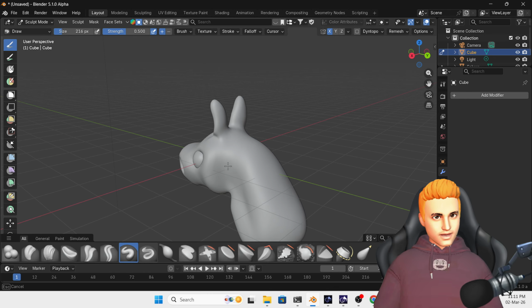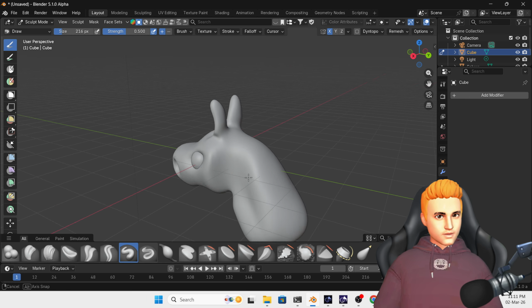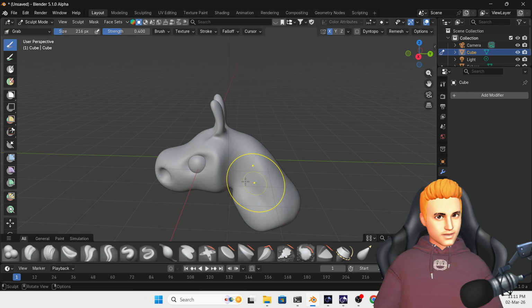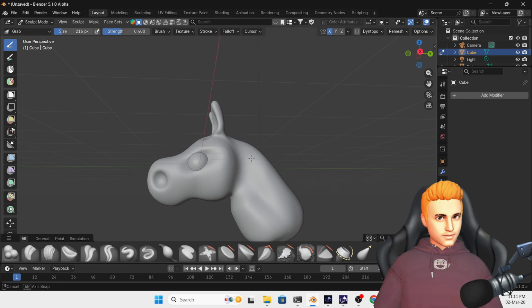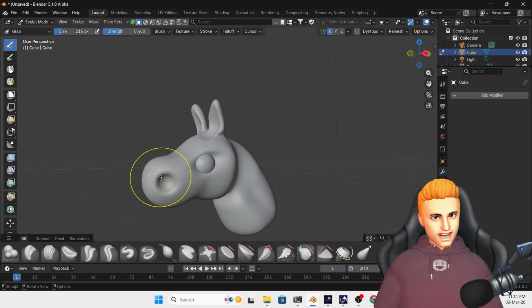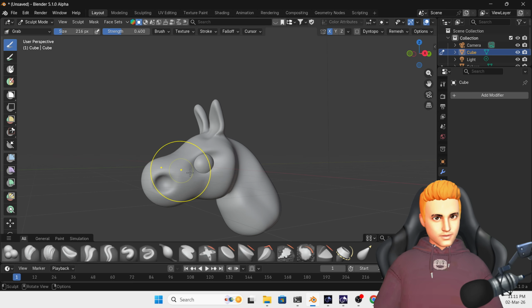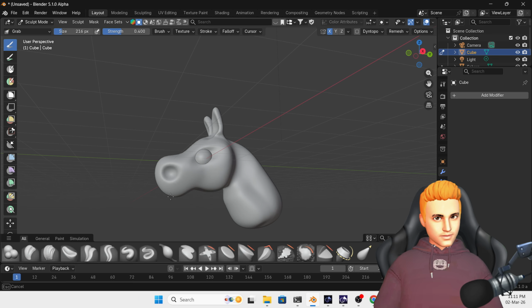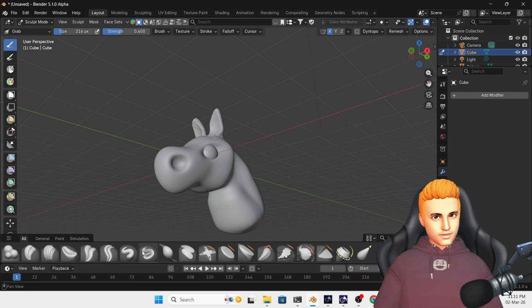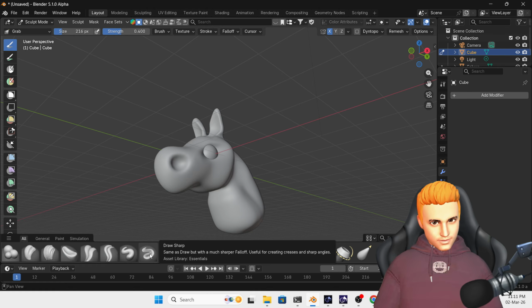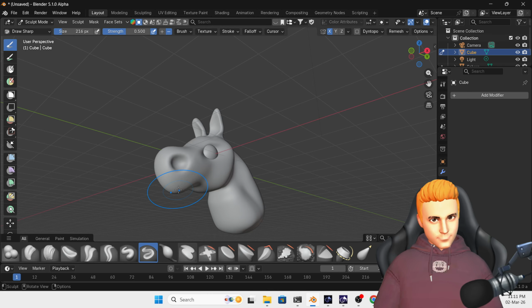Select the draw brush and you can also select grab brush, move it like this. And now again click on draw brush, sharp draw brush, and then here again I'm going to decrease the size of a brush by pressing F, and then I'm going to click and drag here like this.